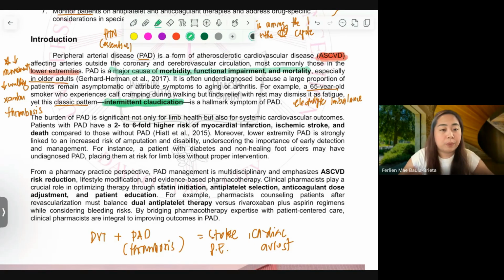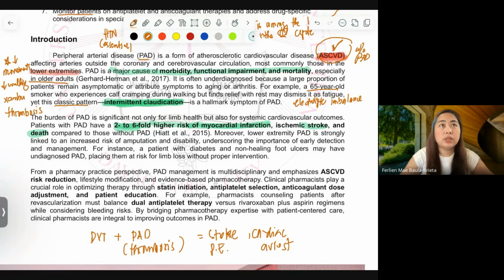outcomes. Patients with PAD have a 2 to 6-fold higher risk for MI, stroke, or cardiac arrest leading to death, compared to those who have ASCVD without PAD.